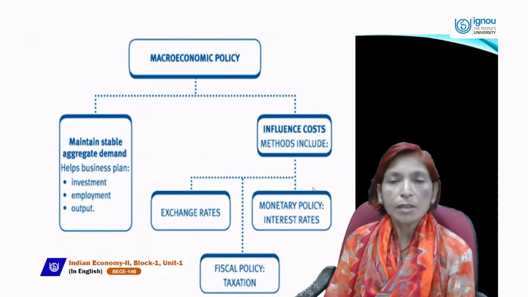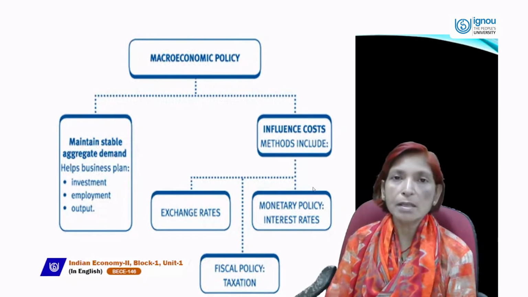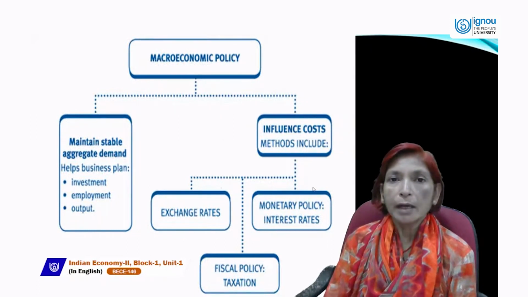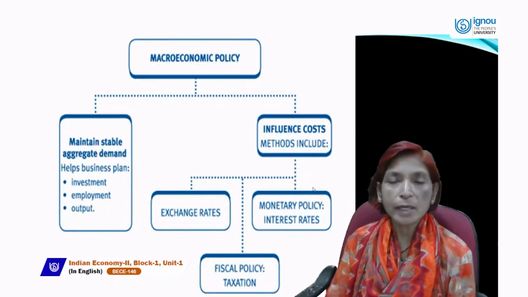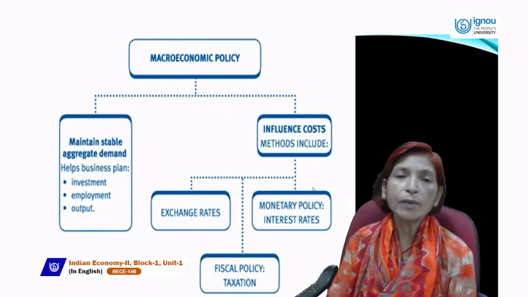Exchange rate must be stable or constant, not fluctuating all the time, because if the exchange rate is unstable, it can hamper our international trade, exports and imports, because the exchange rate mainly affects exports, imports and balance of payments.